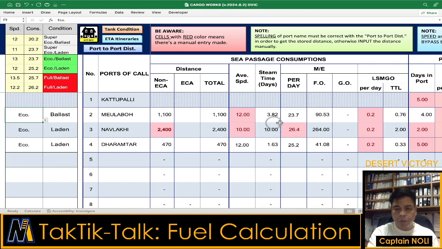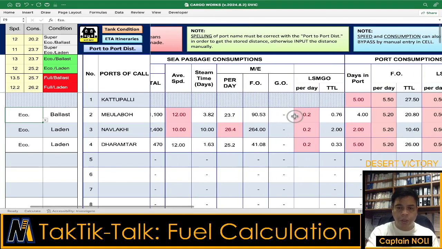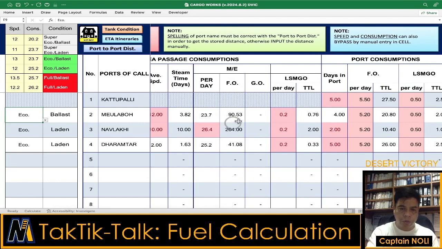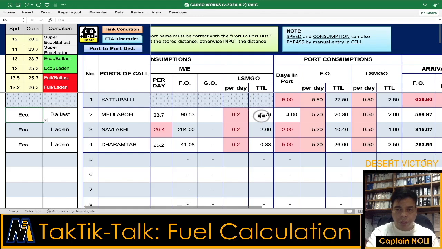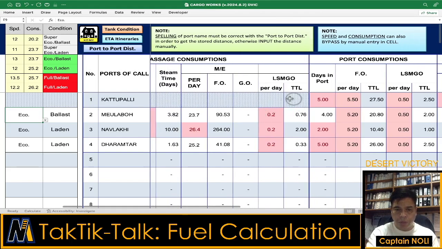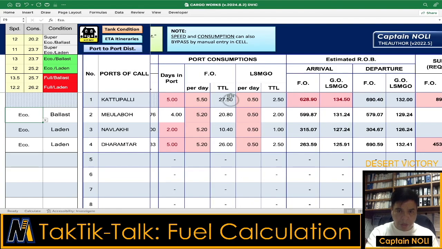The number of days is multiplied by the consumption per day, and the result is the fuel consumption for each leg of the voyage. Same with the LSMGO: the steaming time in days is multiplied by the consumption per day. And for port consumption, the number of port stay is multiplied by the consumption per day, and this will be the result. Same with the LSMGO.